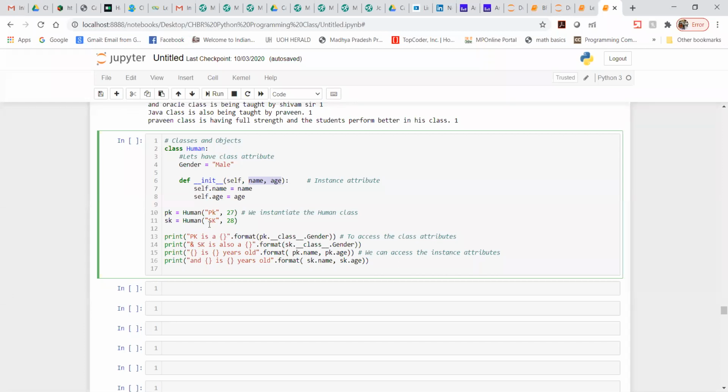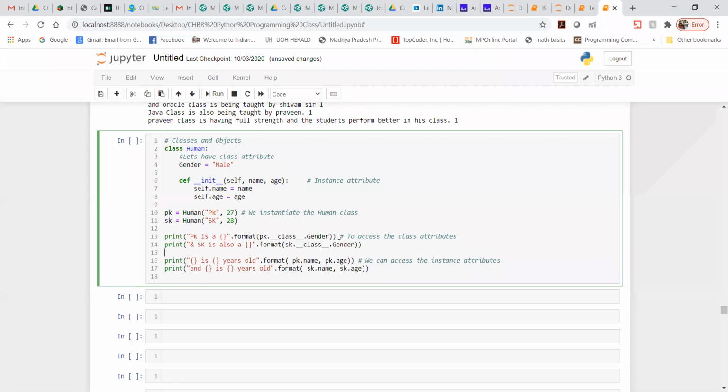Afterward, let's see how exactly I can access attributes. To access the class attribute, what do we need to do? I'm trying to write here print pk is a. What exactly value should come here? If I want to access some attribute, what is an attribute? Gender is a kind of attribute. Name is also an attribute.